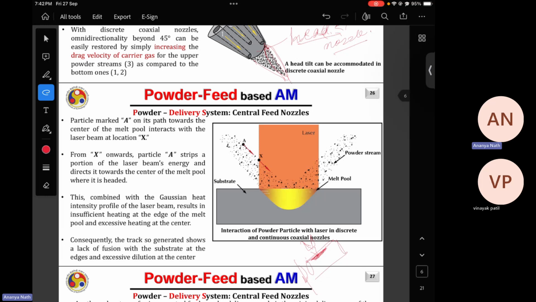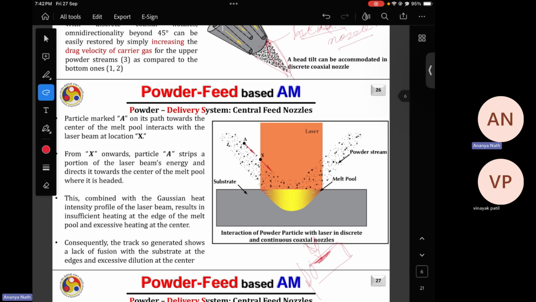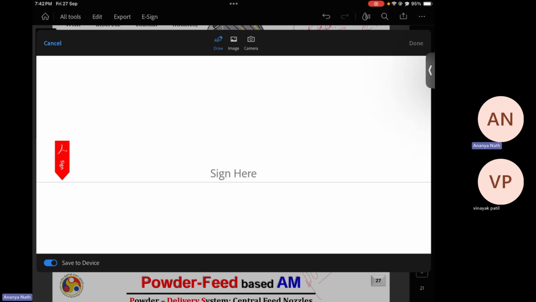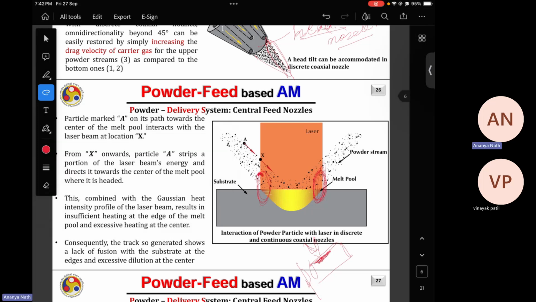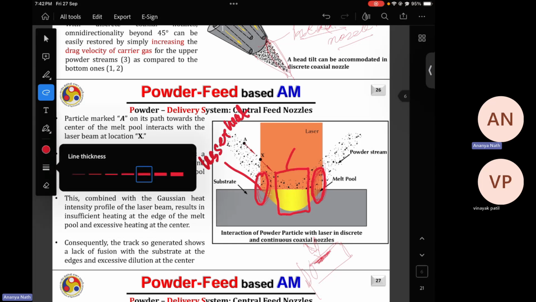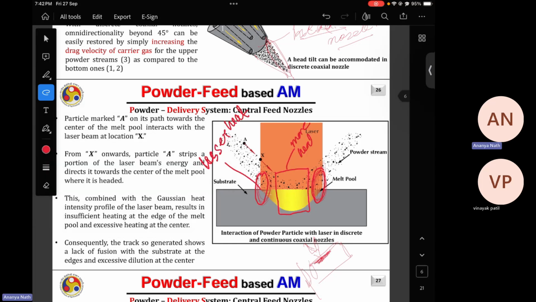If you are going for a Gaussian beam profile, then the powders which are interacting at the edge of the melt pool, these powders will get less heat, and the powders which are interacting in this region will get more heat, which is not good for the deposition quality.